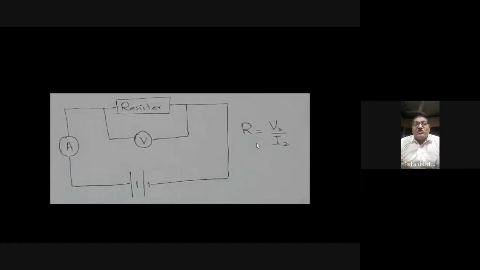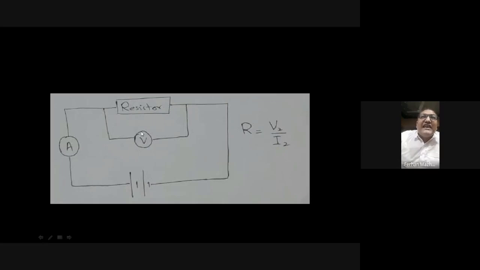Here you can see I have shown another diagram. In this diagram, I have a resistor, the same resistor as in the previous example, and I have connected an ammeter. The ammeter is connected in series with the resistor. The voltmeter is connected parallel to the resistor. Here, I have connected two cells, two batteries, connected in such a way that the voltage will be more. Now the EMF of the source or the battery has a larger voltage.